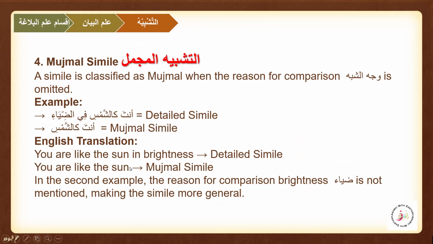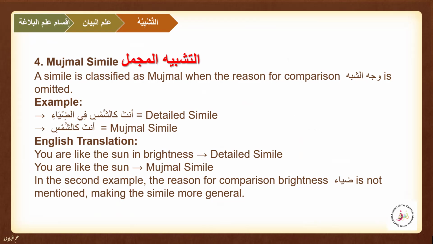We know that you are like the sun. Why are we comparing it? In the second example, the reason of comparison, the brightness, is removed, making the simile more general. We know that the sun has many qualities: it gives brightness, it is so shiny, it is so huge. So when it is removed, we are not comparing a single reason.